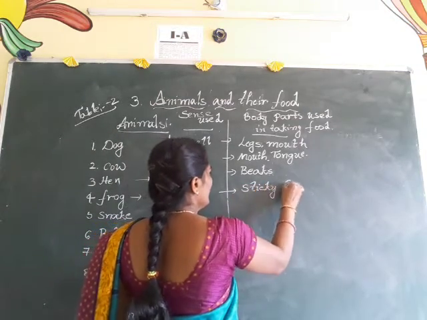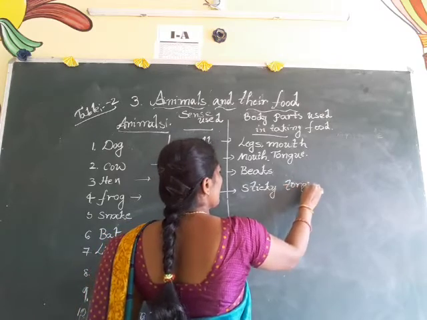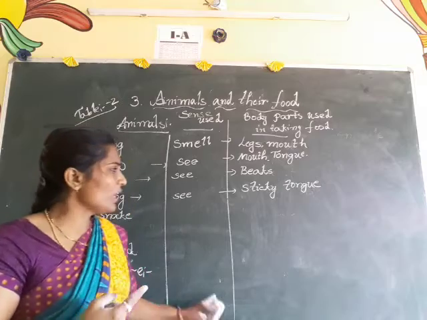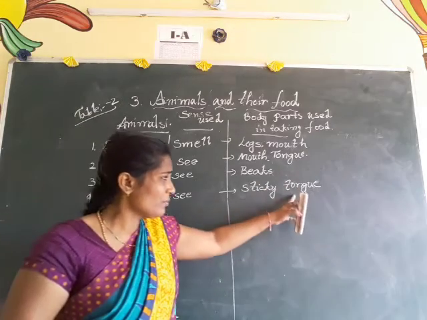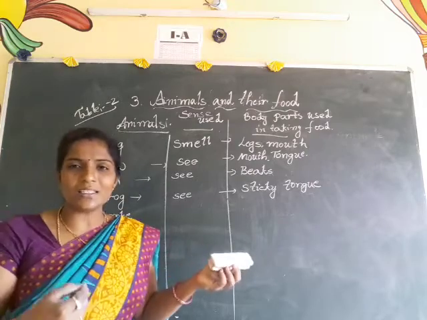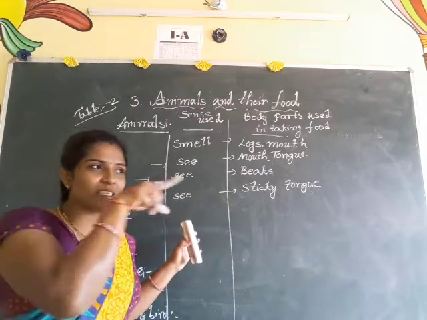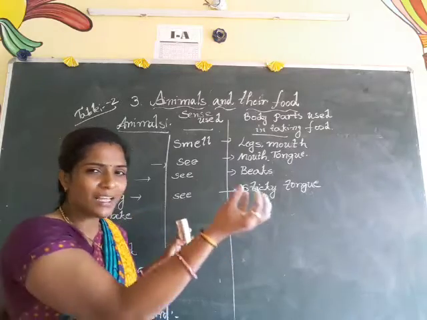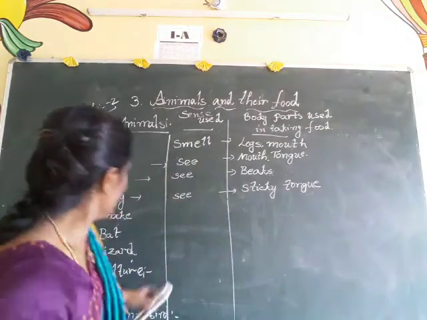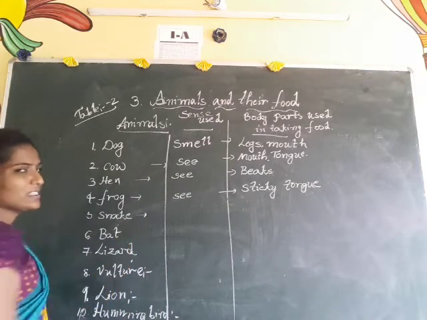S-T-I-C-K-Y, sticky tongue. Sticky means here what? Some gum is present upon the frog's tongue, so that is why we call it a sticky tongue. When the frog wants to take any insect, it opens its sticky long tongue and automatically catches the food.